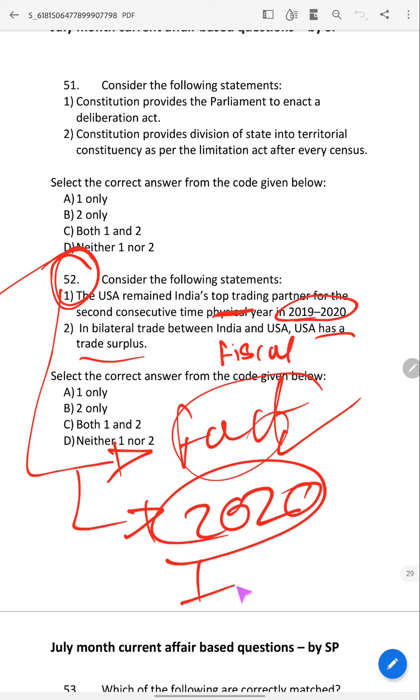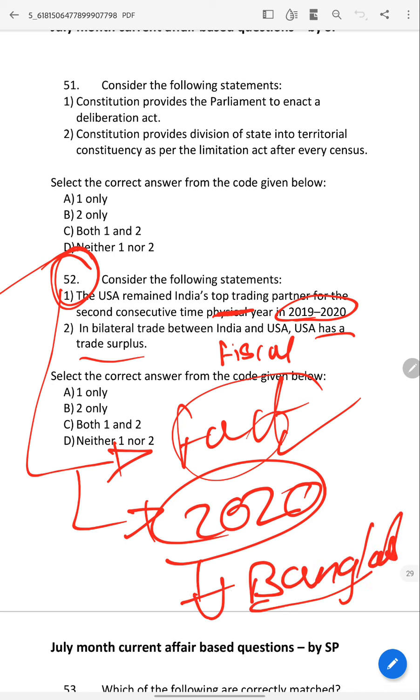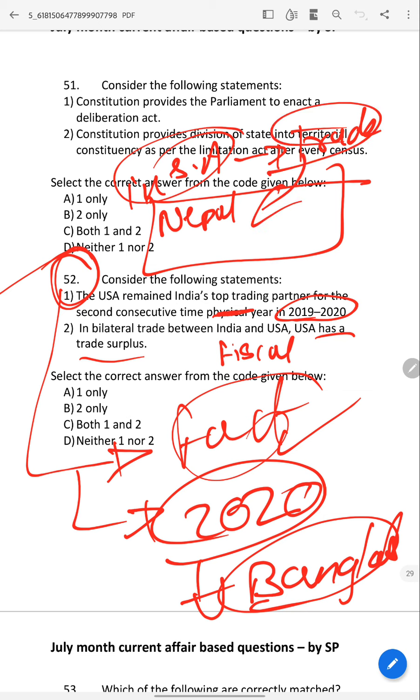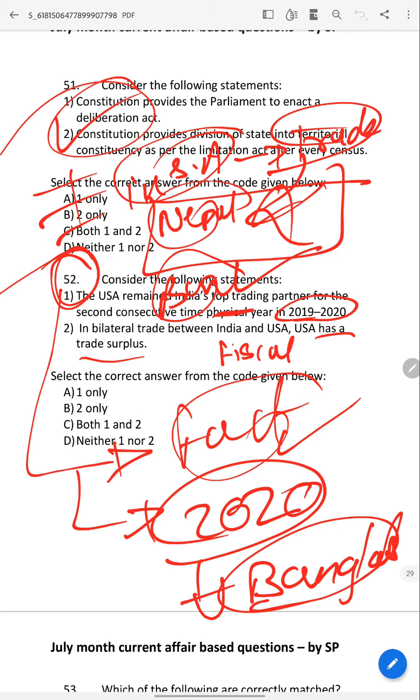It asked about Bangladesh. There is one option that says Nepal in South Asia with India, that India trades more with Nepal. Like this some option is there, but this option is wrong. You should know it is Bangladesh. If you know it is Bangladesh and eliminate options, then you will get the answer very easily. That's why I have asked this.